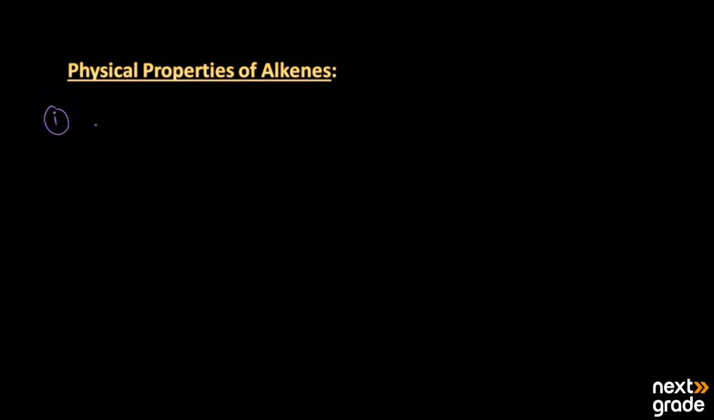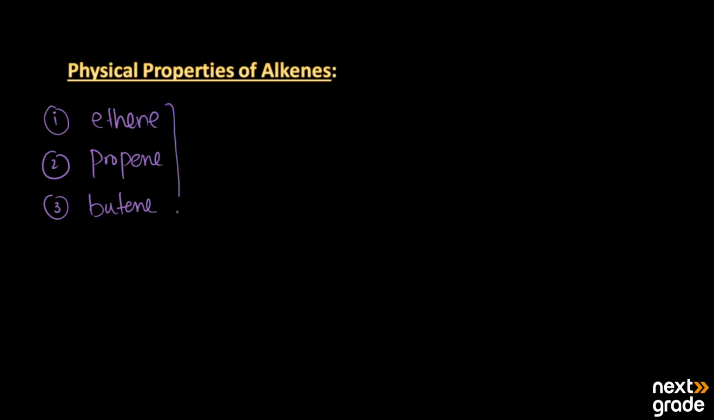If we have a look at the first three members, the first is ethene, the second is propene, and the third is butene. These three members exist in the form of gases. So the physical state of ethene, propene and butene is gas, and all the others,